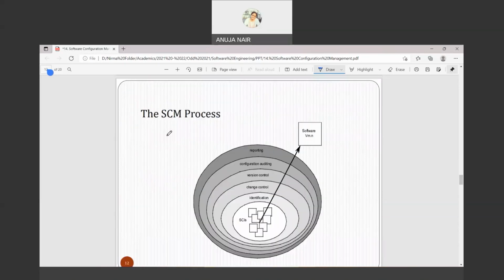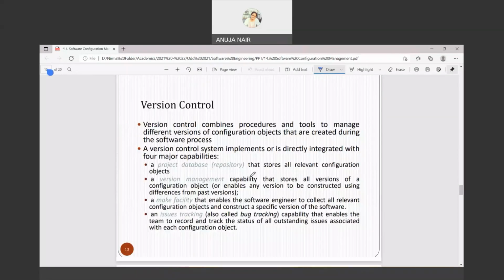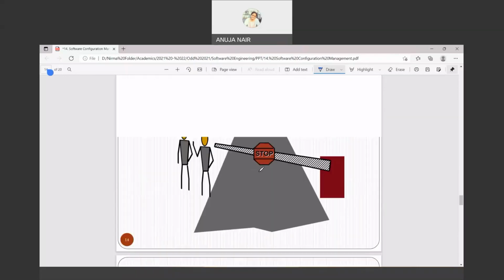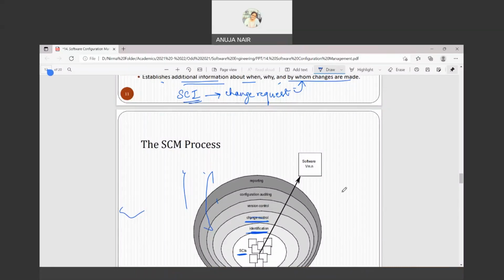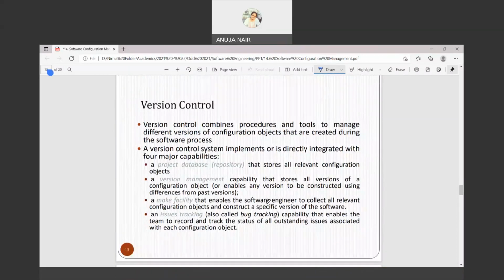So now we will see the SCM process. This is a complete representation of the SCM process. So first you have the SCIs, you have multiple SCIs, then you identify these SCIs, then you go through the process of change control. Change control is going to come in the next few slides. Then version control will come, how you are managing these versions. So version control is in the next slide.